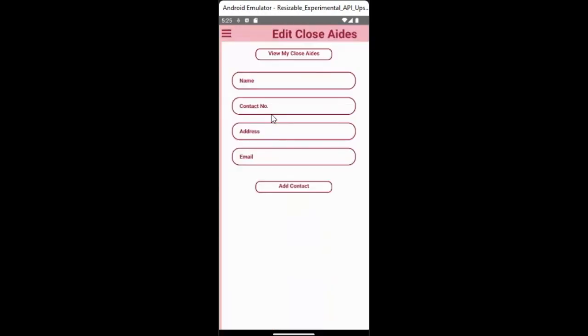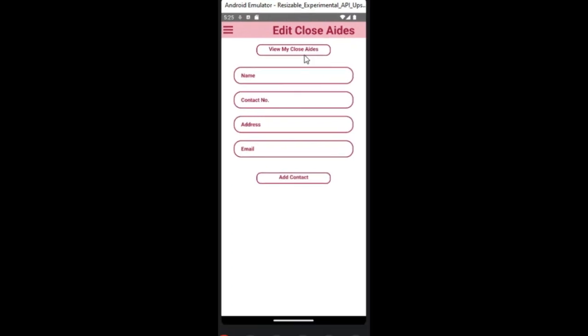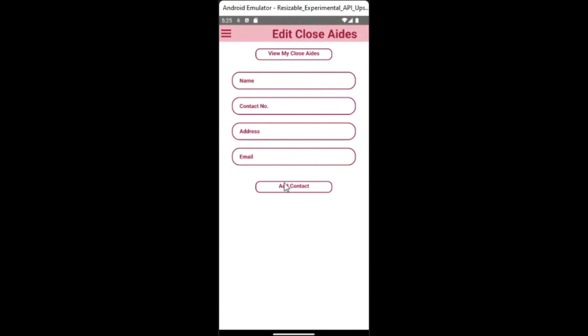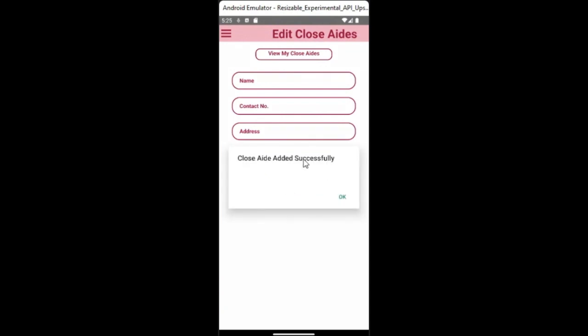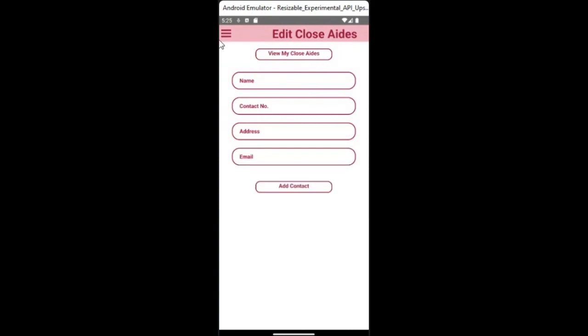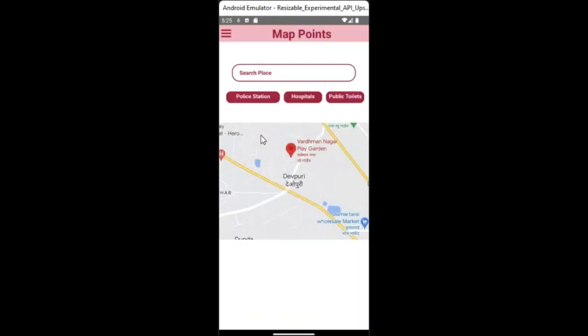Now close aides. Here you can see we have implemented a feature where you can input and select who is in your close aides, like your father, grandfather, and brother, etc. You can add their contact number, and they will be notified in case of emergency. Now moving towards map points. This will show you all the emergency spots like police stations, hospitals, and public toilets. This will directly navigate you to the provided location.